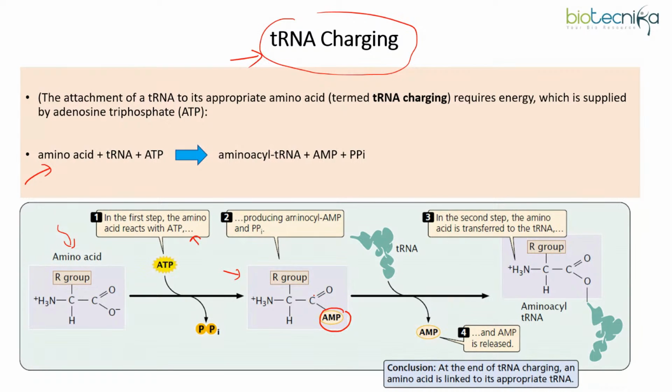Yes, that is correct, Atanu. Very good. Activation of the amino acid. Okay. So now comes tRNA, right? So in the second step, the amino acid is transferred to the tRNA, and it gets attached to the tRNA. Yes, let me see who all are attentive. Can you tell me? On the previous slide only we have discussed where the amino acid would get attached. Yes, so this is what we are looking at, the charging of the tRNA. Now this tRNA would be known as charged tRNA.